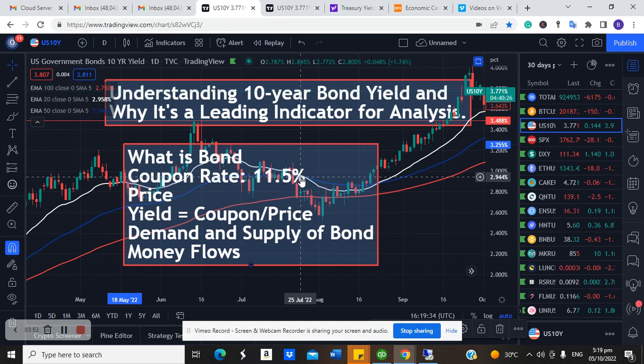So when CBN or the US Fed or any other government or economy increases interest rate, then that's likely going to drive every other rate in that economy. One of them is the coupon rate. So if interest rate becomes a lot higher by a certain basis point, coupon rate should also go up, because the relationship between interest rate and 10-year yield is positive, meaning that when interest rate increases, expect coupon rates to also go up.